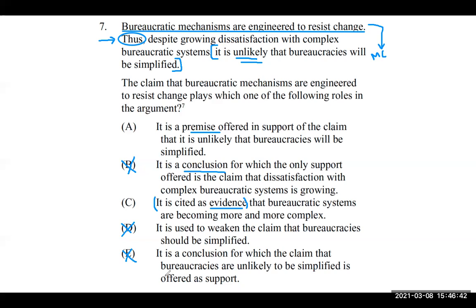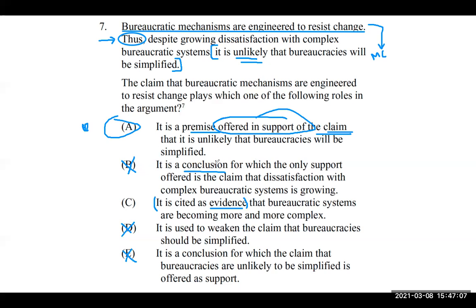And now we're down to A and C. Already with C, it's like, okay, is this evidence? Not really. We could go with A, but let's walk through these. So A, it is a premise offered in support of the claim that it's unlikely that bureaucracies will be simplified. Yes, this is so simple. Offered in support of this other claim. Absolutely love it. We're just going to draw a little heart over here. Kind of looks like a butterfly.